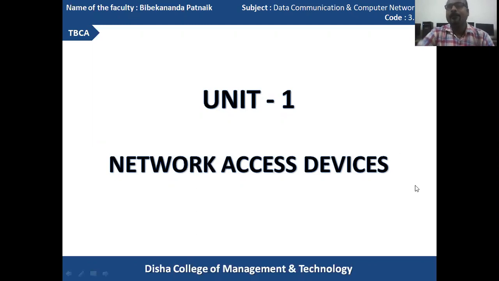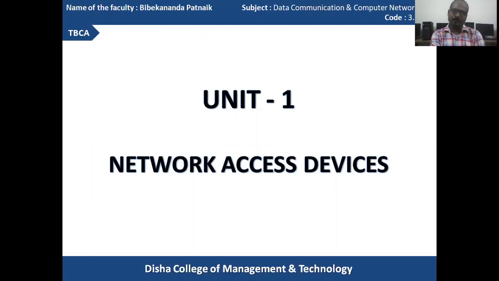Morning students. Today's topic is network access devices. Generally, when you communicate between two subsequent computers or nodes, or interconnect two or more networks to form a single network, it is called internetworking. And the resulting network is called an internetwork. Basically, there are different communication devices which are widely implemented for creating a network.